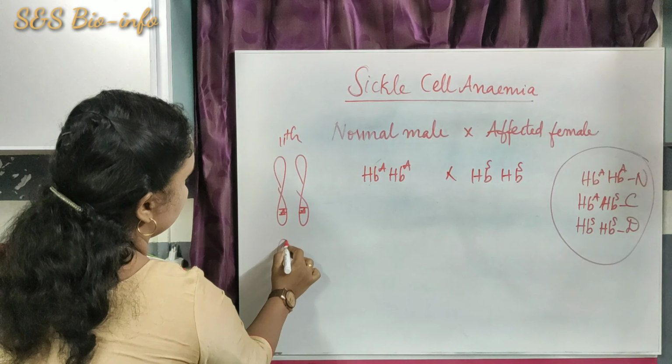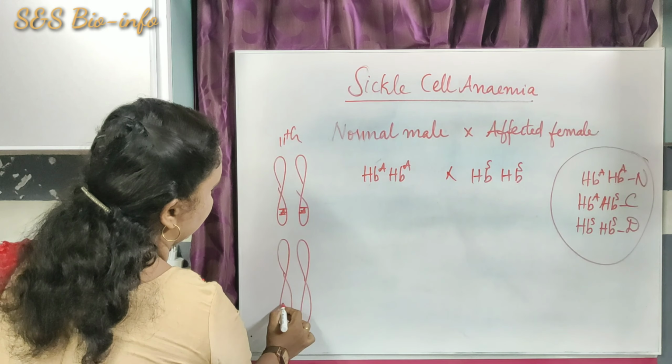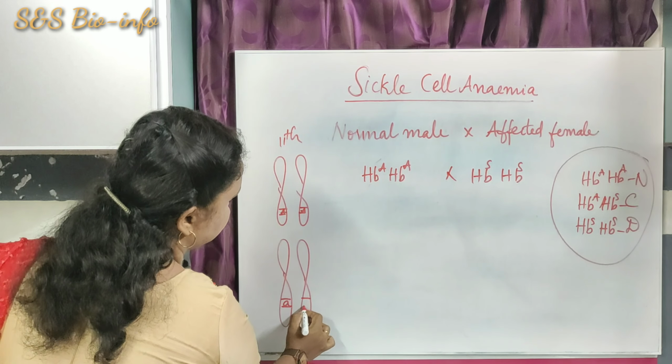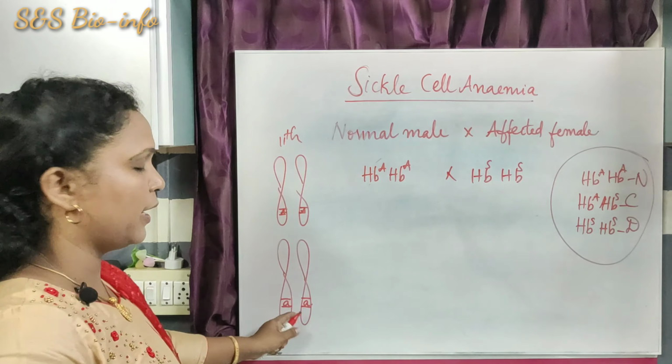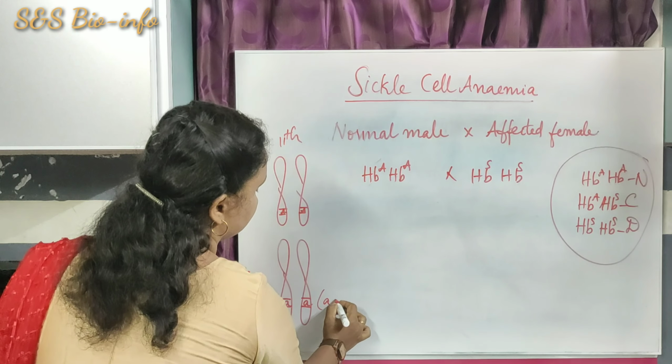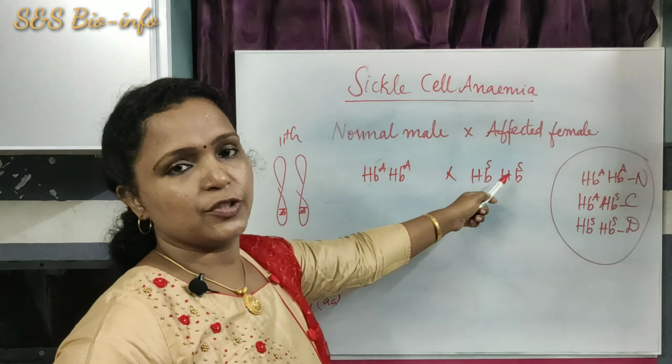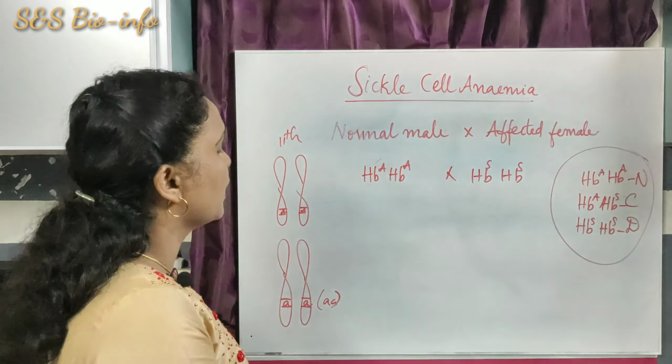That means an affected individual has a pair of recessive alleles, that is HbS and HbS.